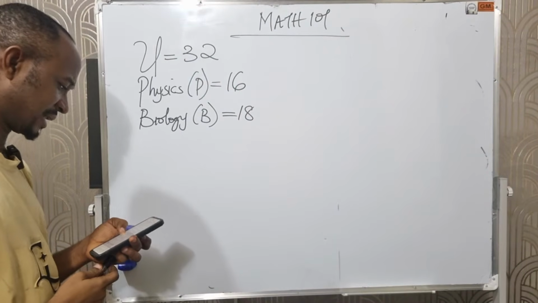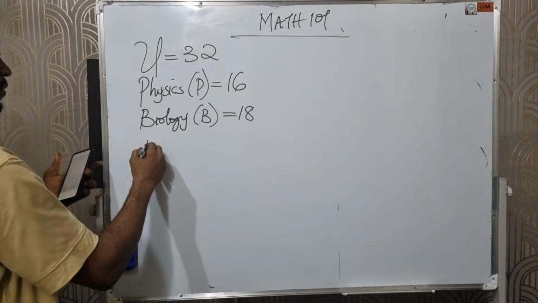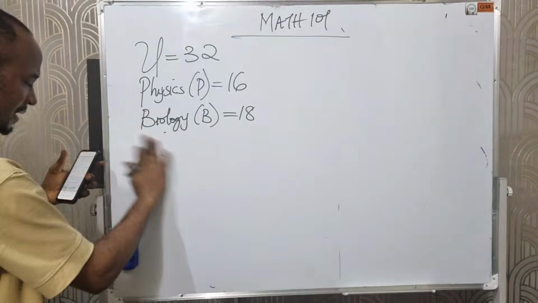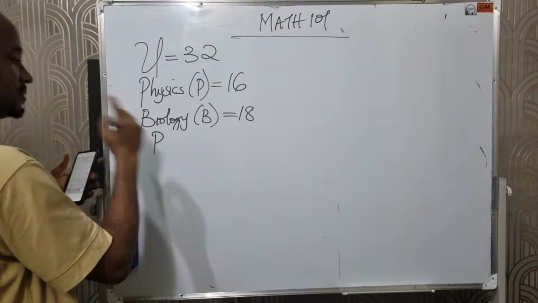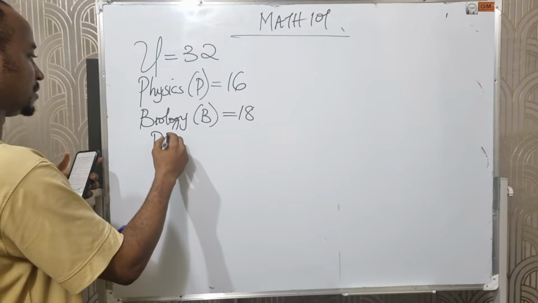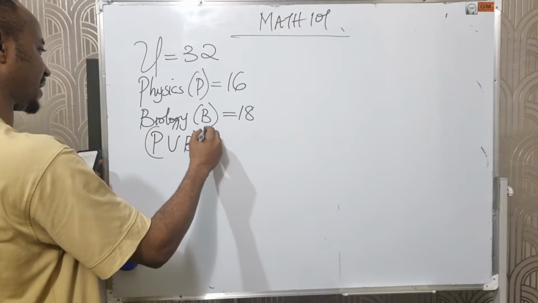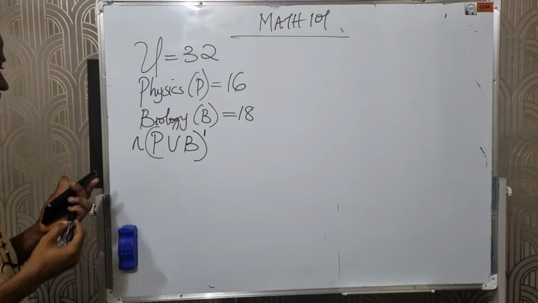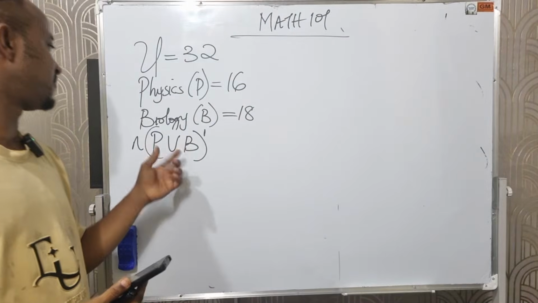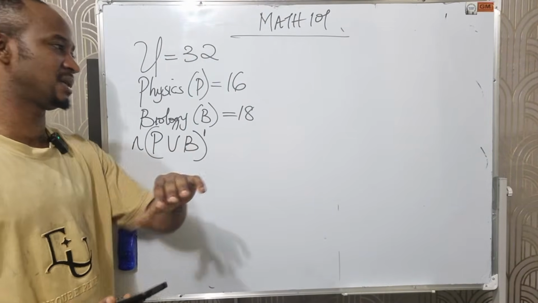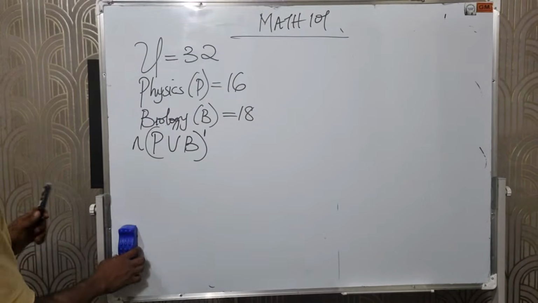We are told that 3 offer none of these courses. None simply means the complement of physics union biology, or physics union biology all prime. Meaning they are not part of either physics or biology. They are just inside the general set. Now let's draw this diagram, then we'll solve.